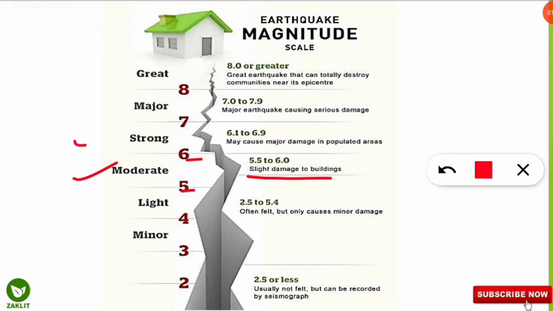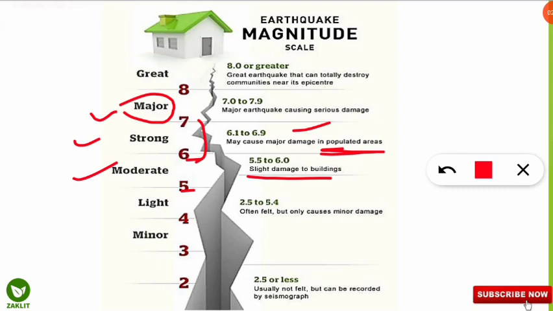Coming to strong earthquakes, those whose magnitude is between 6 and 7 are regarded as strong earthquakes, and 6.1 to 6.9 cause major damage in populated areas. Next, 7 to 8 is the major earthquake value on the Richter scale.